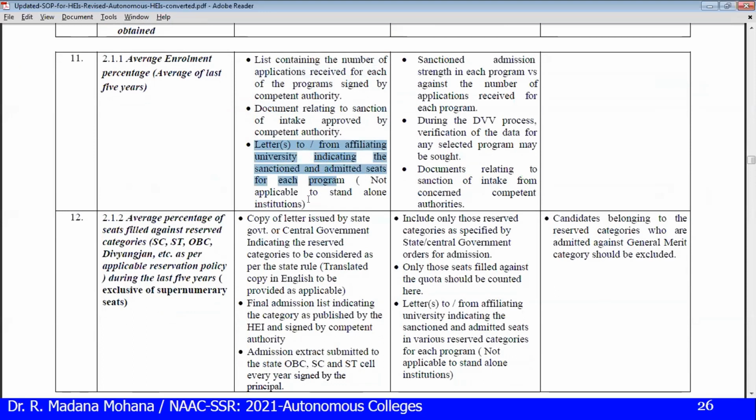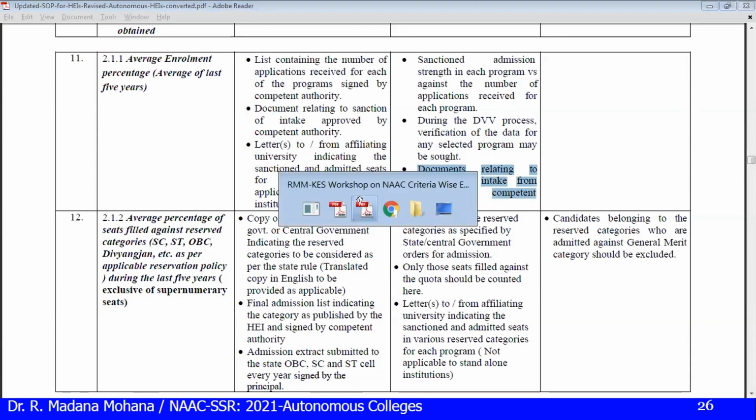So not applicable to standalone institutions if it is affiliated to a particular university. Specific instructions, sanctioned admission strength in each program versus the number of applications received. And during the DVV process, verification of data for any selected program may be asked. Documents relating to the sanction of intake from concerned competent authorities.